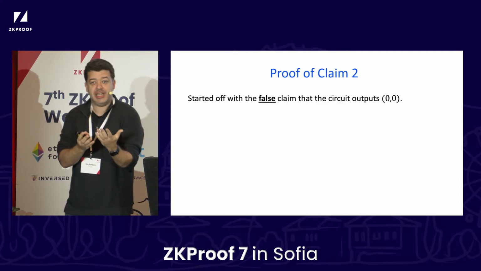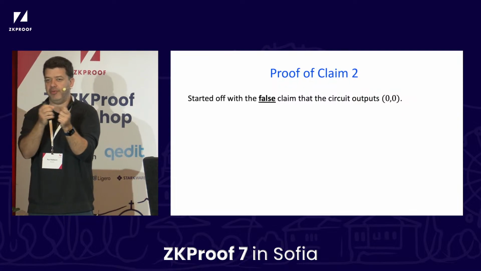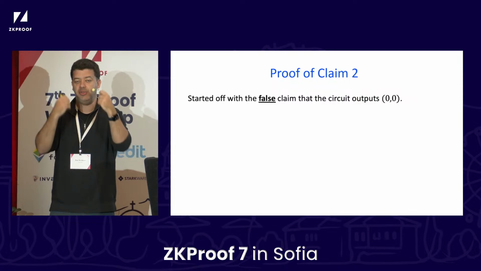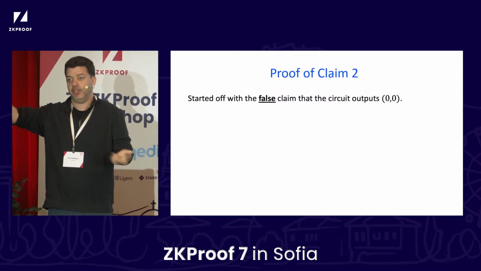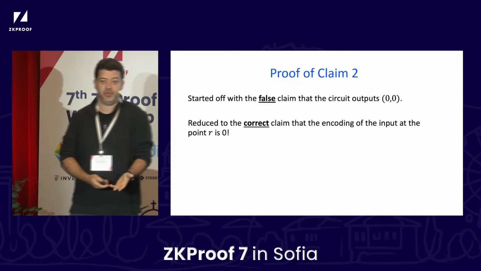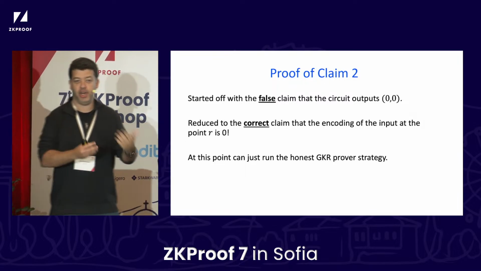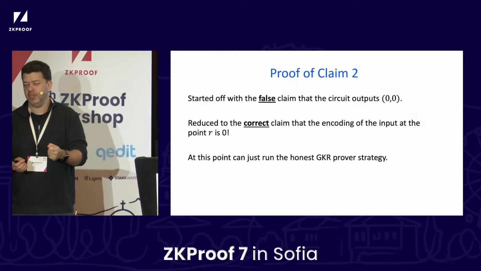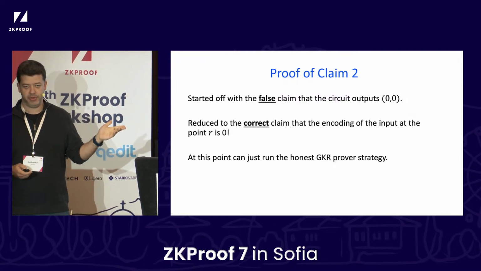So we started off with the false claim that the circuit outputs the value 0, 0. But when we apply this Fiat-Shamir step, we've switched over to a claim which is actually true for the circuit. The claim that this circuit, if you take the extension of the output and evaluate it at the point r, you'll see a 0. It's a correct claim. So from here on, since we have a correct claim, we can just run the honest prover strategy, right? We can just keep running the GKR honest prover strategy, the honest PCS evaluation proof, and convince our verifier. The key point is that we've shifted over from a false claim to a true claim. And once we are in a true claim, game over.